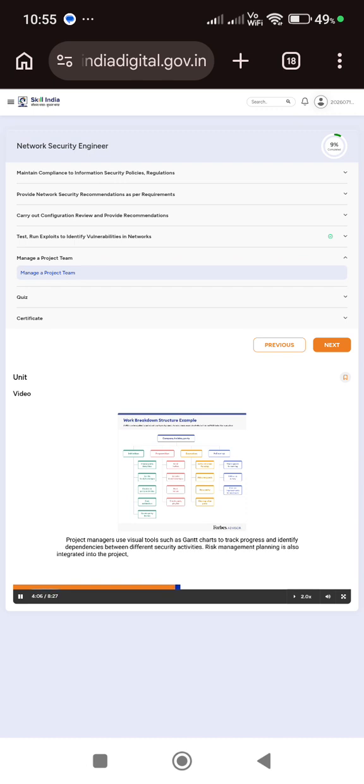Risk management planning is also integrated into the project, outlining strategies to mitigate security vulnerabilities and ensure resilience against cyber threats. With the project plan in place, the next critical step is estimating the necessary resources to execute the security initiative effectively.